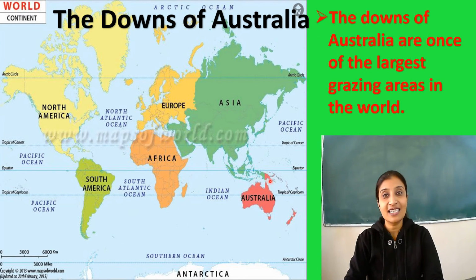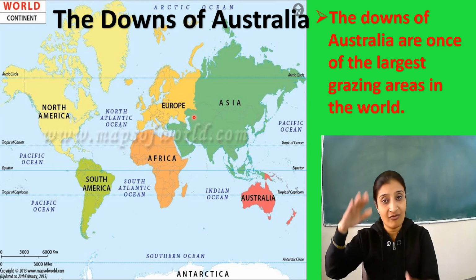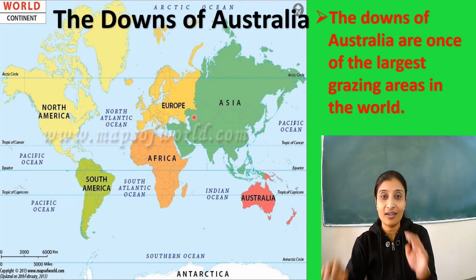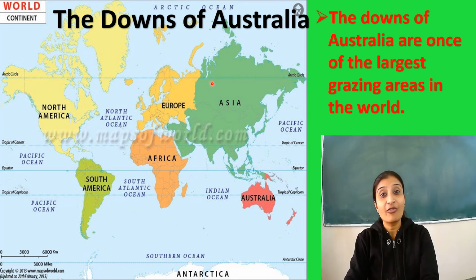And the last grassland is the Downs of Australia. Look at the map here, children. This is Australia and the grassland here is called the Downs. These grasslands have grasses with varying heights. They have small and tall grasses. And the height of grass depends upon the soil and the climatic conditions of the area. The Downs of Australia are one of the largest grazing areas in the world for sheep.